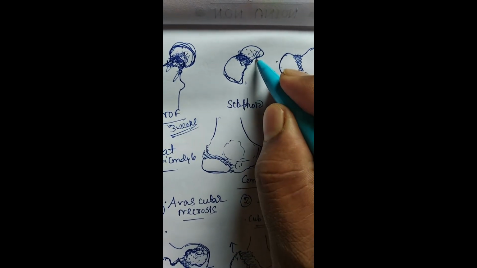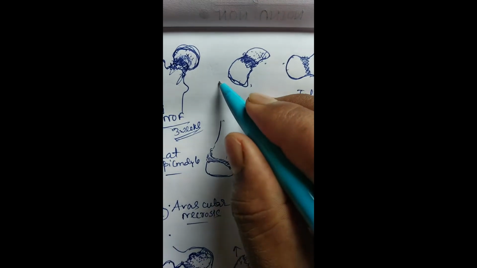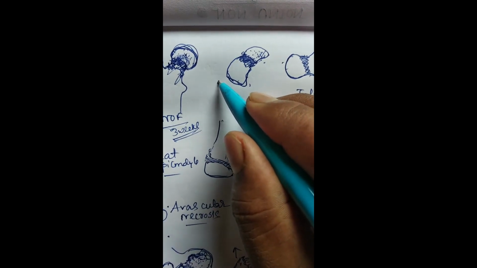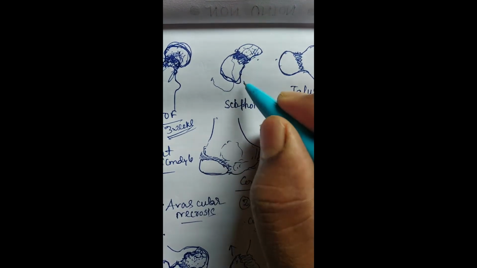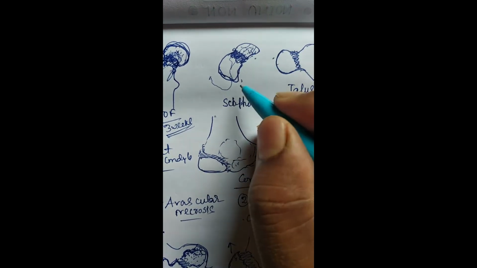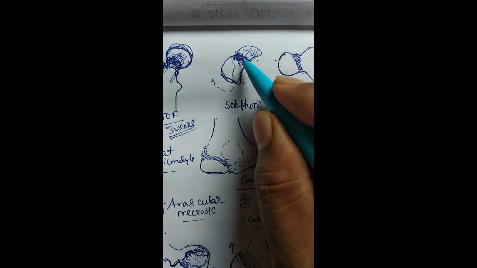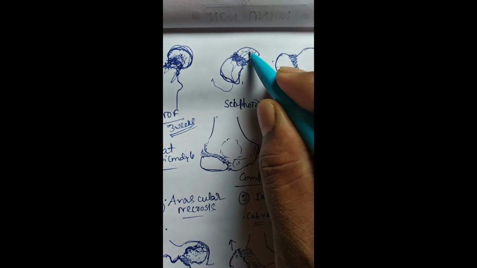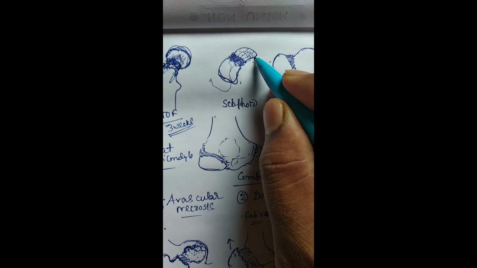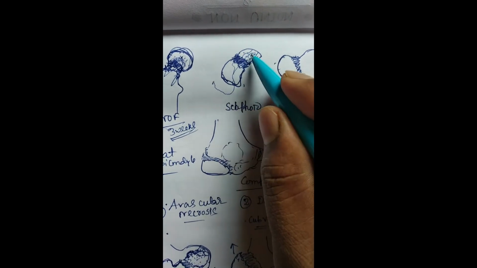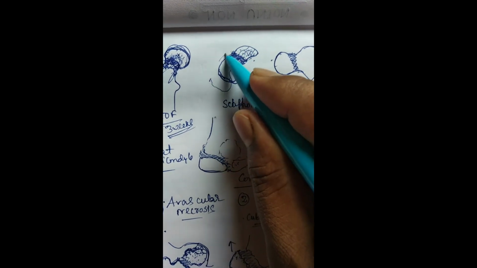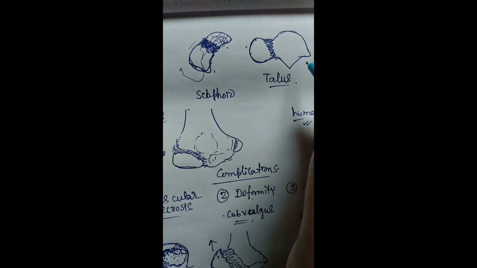Now, scaphoid fracture is a fracture where the proximal part of the bone is going to non-union or sclerose, because of the peculiar blood supply. The blood supply comes through the distal part, then it traverses to the proximal part. So if there is any fracture in the waist, the chance of non-union in the proximal part is very high, so it is going to sclerose, and for this there will be secondary osteoarthritis changes in the wrist joint. I will show it later.